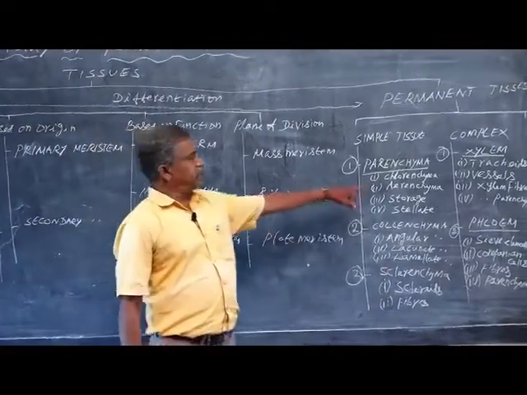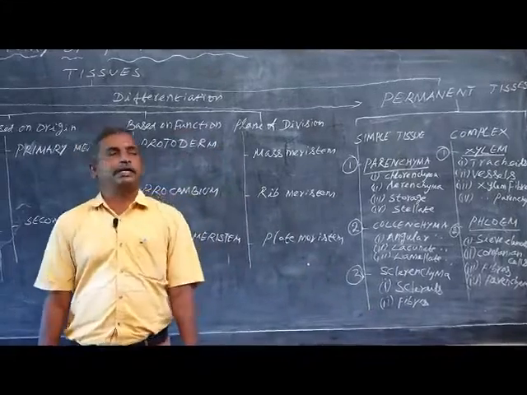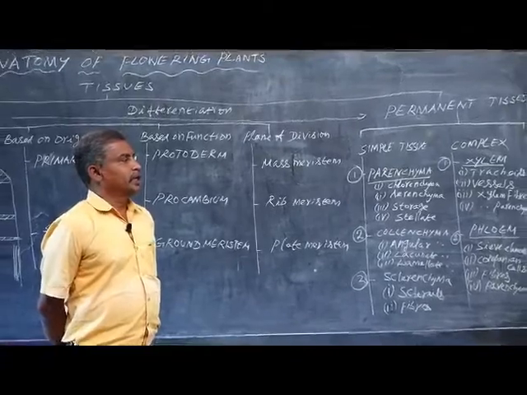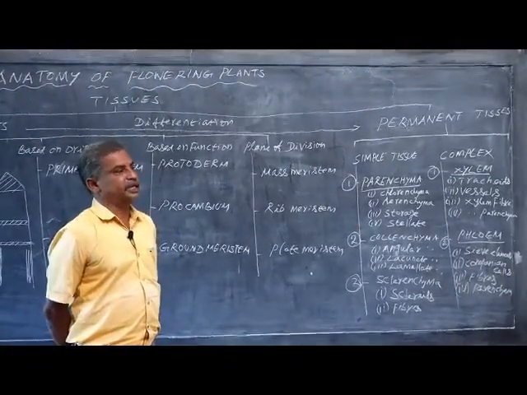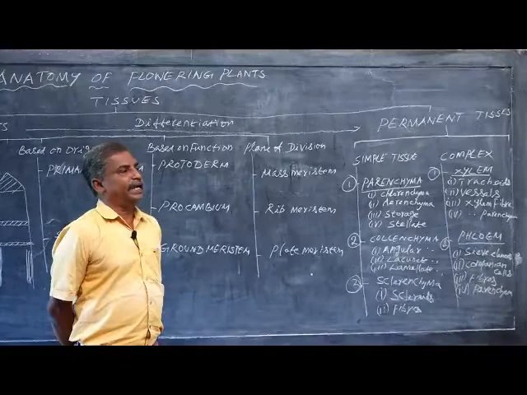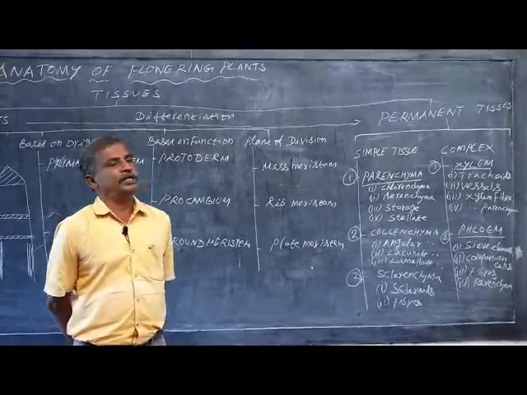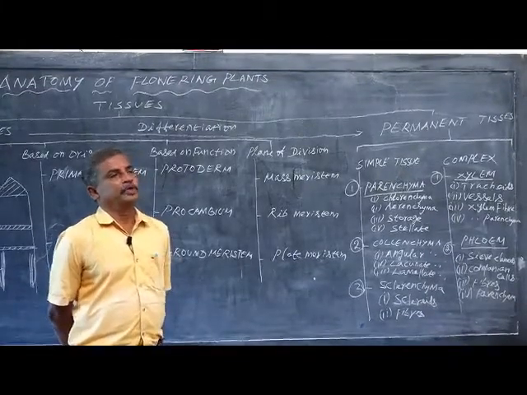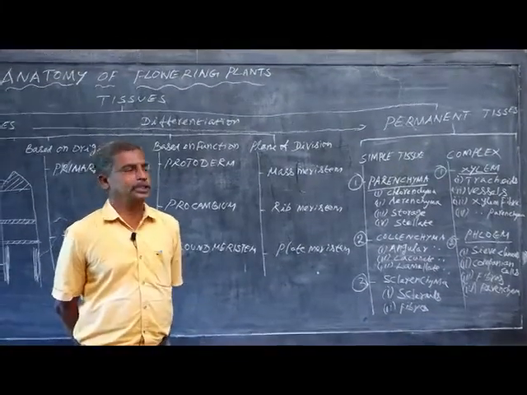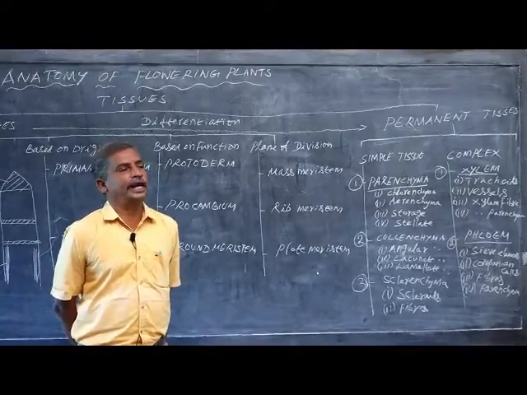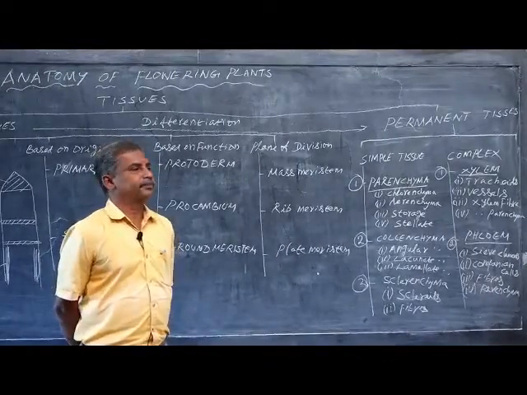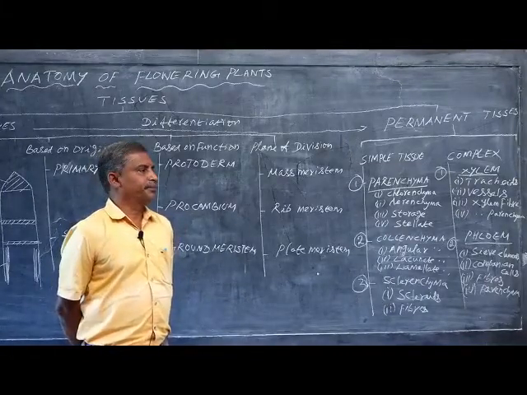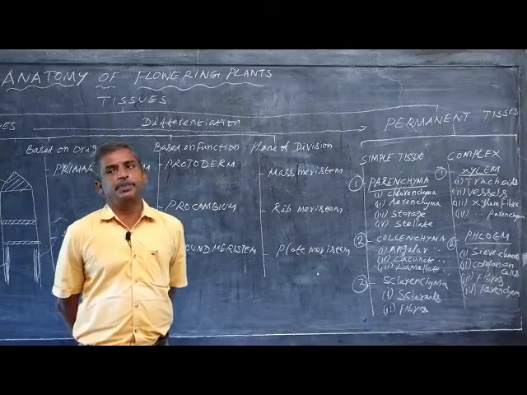The next parenchyma is aerenchyma. The name itself indicates that aerenchyma are the cells which are having air chambers. In the air chambers, air is filled. So, it is responsible for the buoyancy of the plant. Buoyancy means floating ability. This aerenchyma is mostly found in hydrophytic plants such as Hydrilla, Vallisneria, Eichhornia, Trapa. So, the examples are very much important.